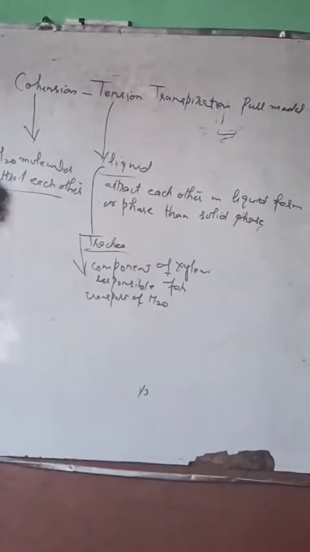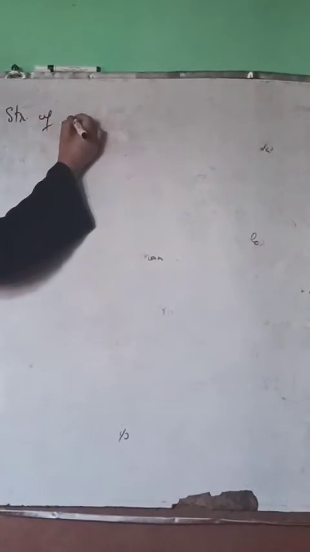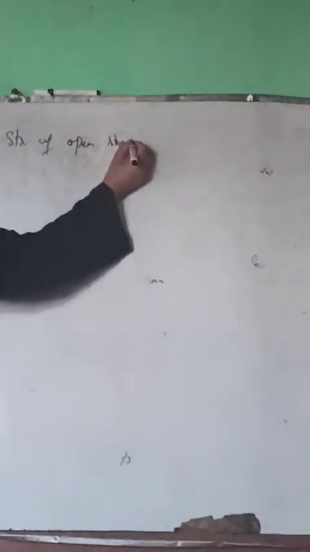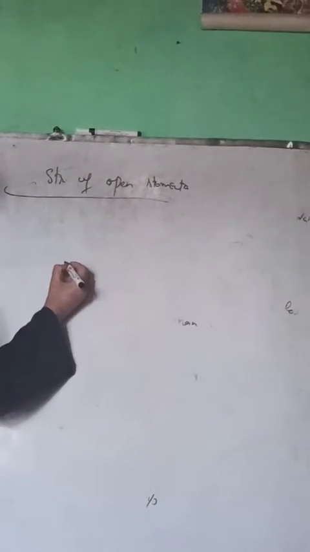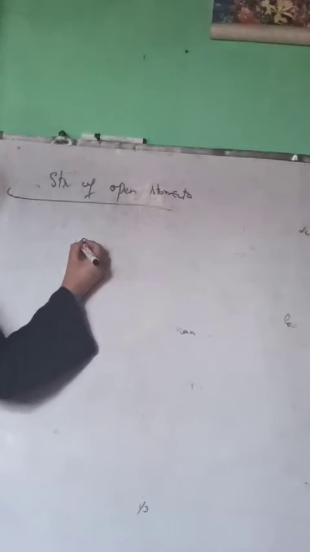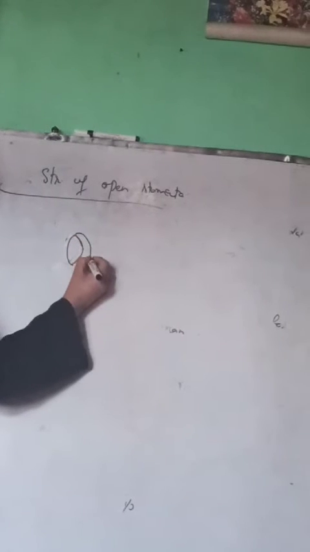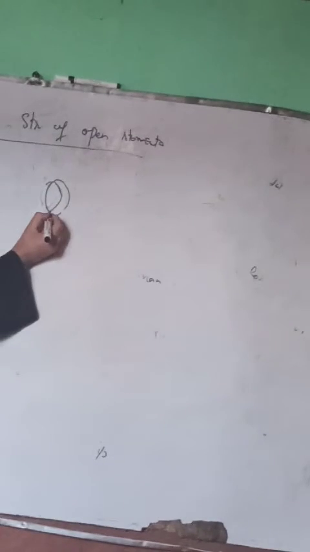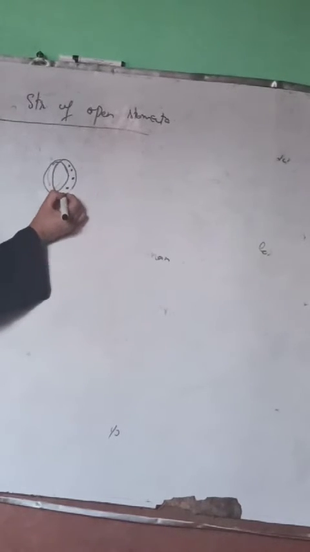For example, I will draw the structure of stomata, but this is the structure of open stomata. As I have told you before, the stomata is bean shaped, and we know that there are chloroplasts.